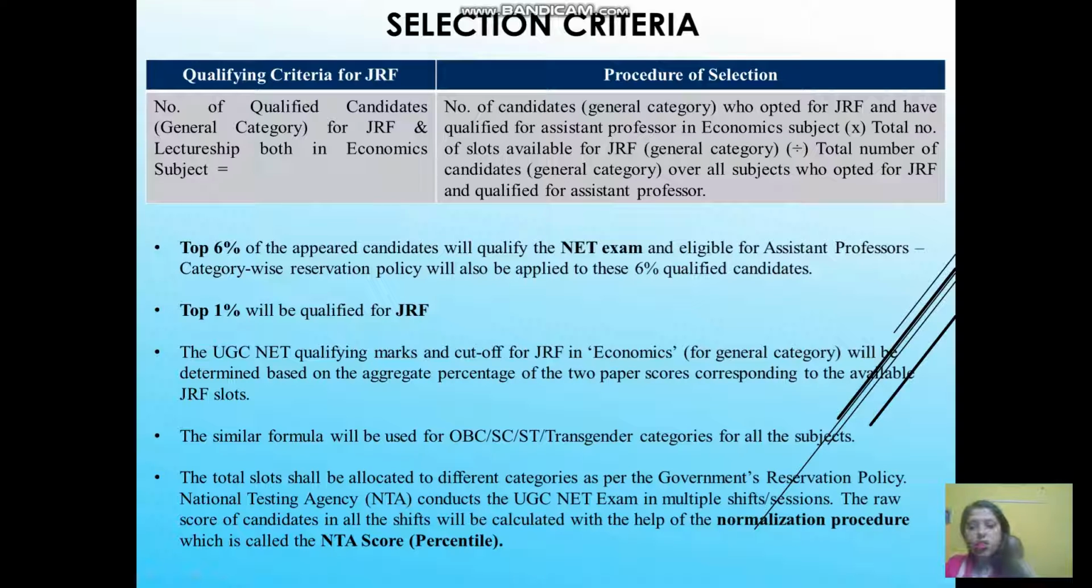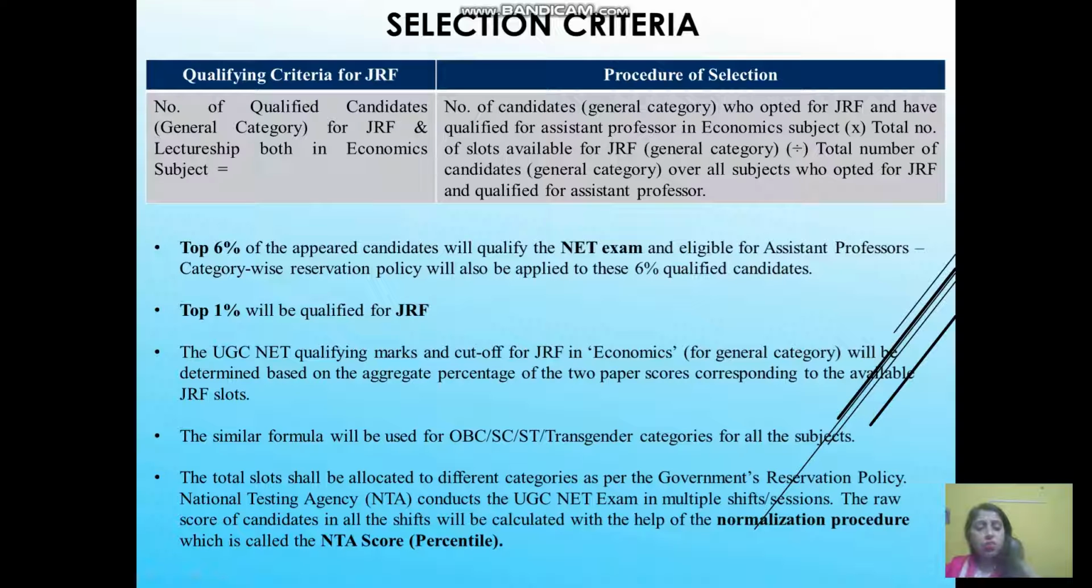Next is the UGC NET qualifying marks and cutoff for JRF in economics. For general category, which I have taken here, it will be determined based on the aggregate percentage of the two papers' scores corresponding to the available JRF slots. So the cutoff for JRF is very tough, you can see here. A similar formula will be used for OBC, SC, ST, and transgender categories for all the subjects. Next, the total slots shall be allocated to different categories as per the government's reservation policy.